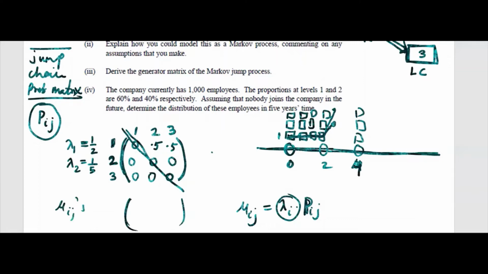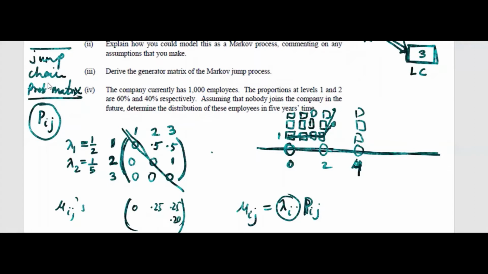So here 0.5 you multiply by half, 1 upon 2, that will be 0.25. This will be 0.25. Then when you multiply 1 upon 5, okay, sorry, here 2 to 3 is 100%. So 1 upon 5, that is 0.20.